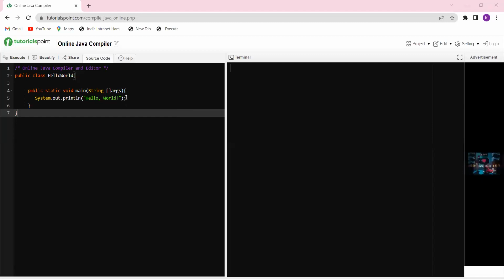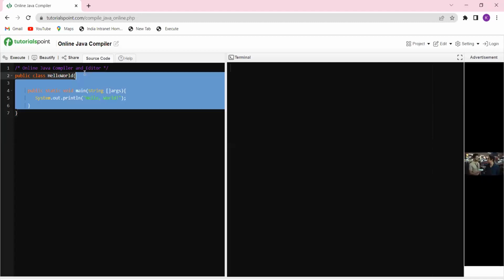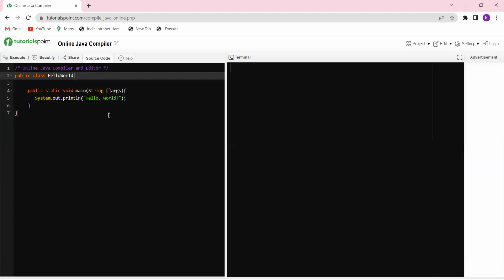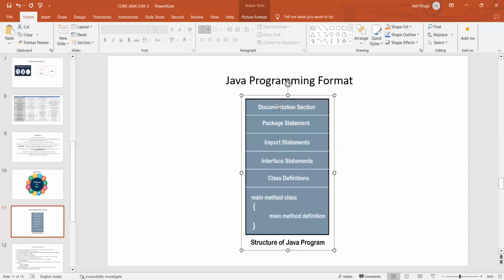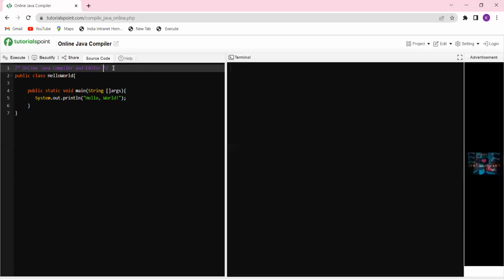Yes, thank you. See here, this is a simple or basic Java program. I'll give the complete example here. This is the line they have written in the comment: slash star, and the online Java compiler and editor. This is the first part of the programming format here, the documentation section. Any documentation you have to write in these comments only.